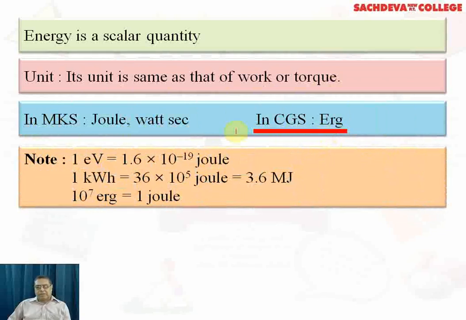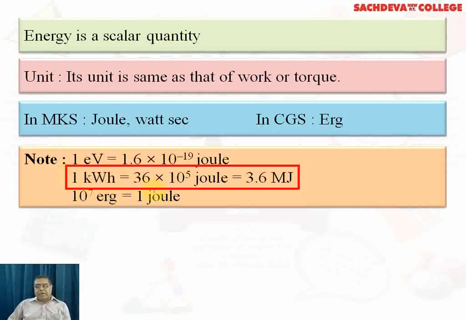Now in the MKS unit, the unit for work or torque is joule, watt second, and in the CGS system, it is erg. Now we come towards an important note, but this I have already explained, that electron volt is a nuclear energy unit and its mechanical equivalent is 1.6 into 10 to the power minus 19 joule. Similarly, kilowatt hour is equivalent to 36 into 10 to the power 5 joules, or it can be written as 3.6 into 10 to the power 6 joules, which is equivalent to 3.6 million joules.